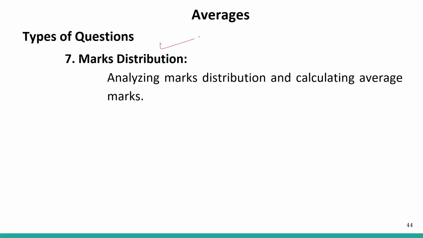So let's see the seventh type of problem. The seventh type of question is on mark distribution. This kind is crucial for all the teachers, because that is how they can analyze the average and tell whether a student is performing above average or below average, that is, performing like the others or below average. So, analyzing marks distribution and calculating average marks.